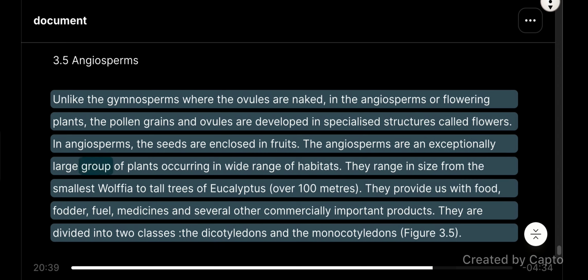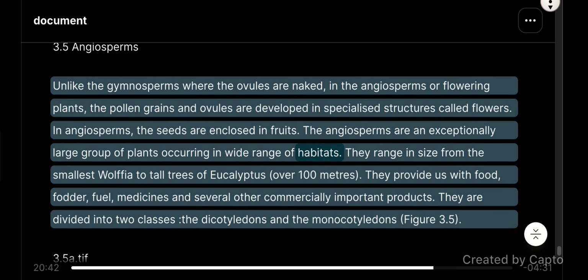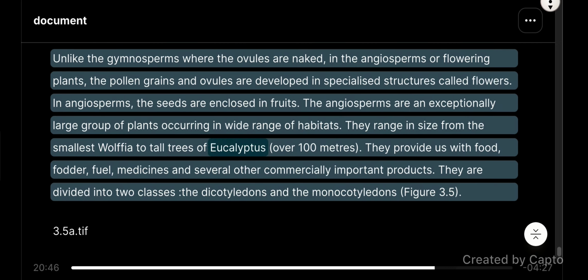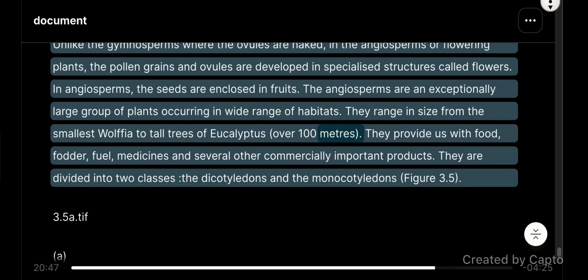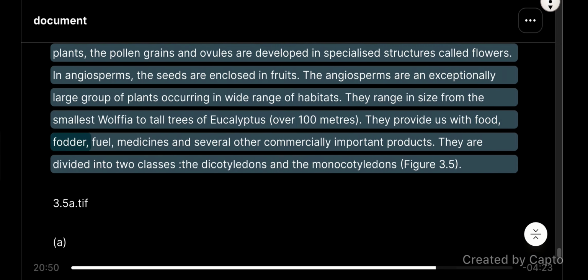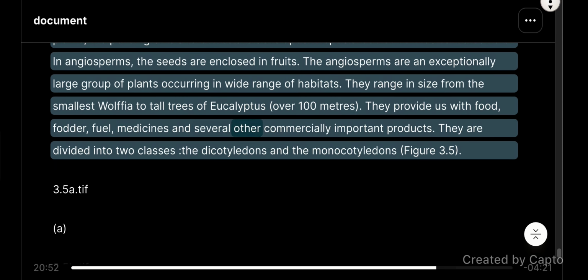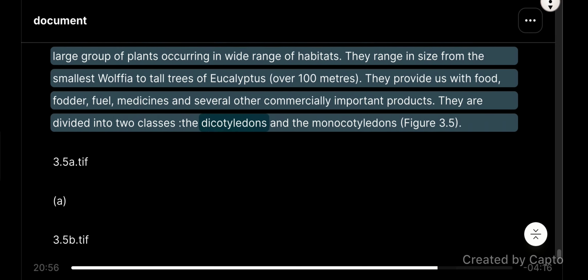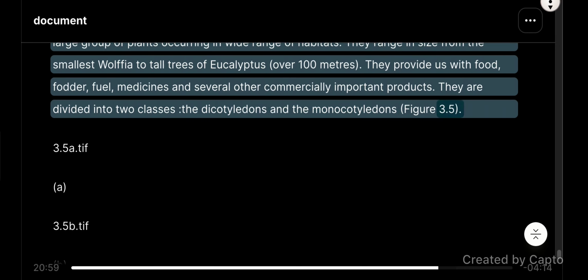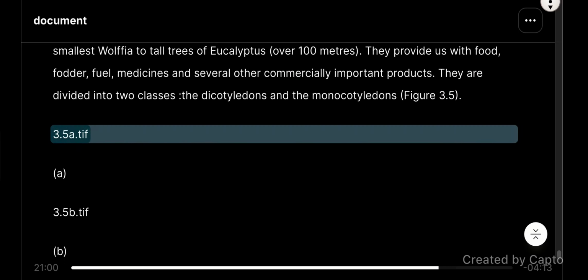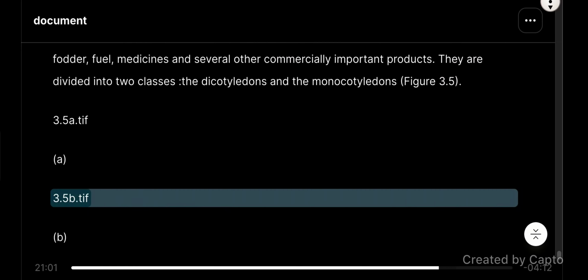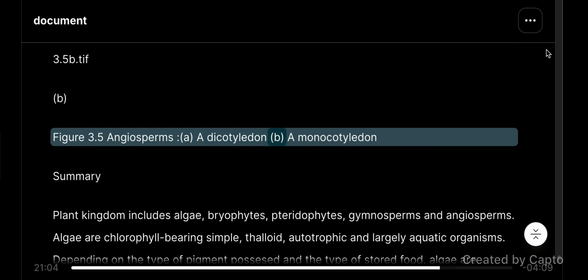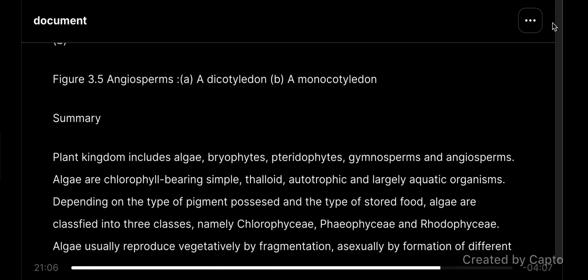The angiosperms are an exceptionally large group of plants occurring in a wide range of habitats. They range in size from the smallest Wolffia to tall trees of Eucalyptus, over 100 meters. They provide us with food, fodder, fuel, medicines, and several other commercially important products. They are divided into 2 classes, the dicotyledons and the monocotyledons. Figure 3.5 Angiosperms: A. a dicotyledon, B. a monocotyledon.